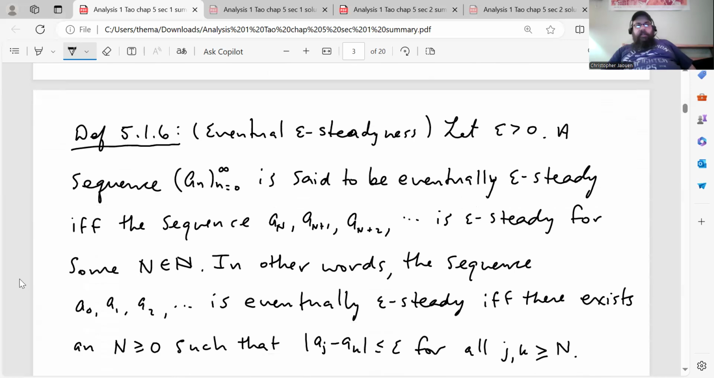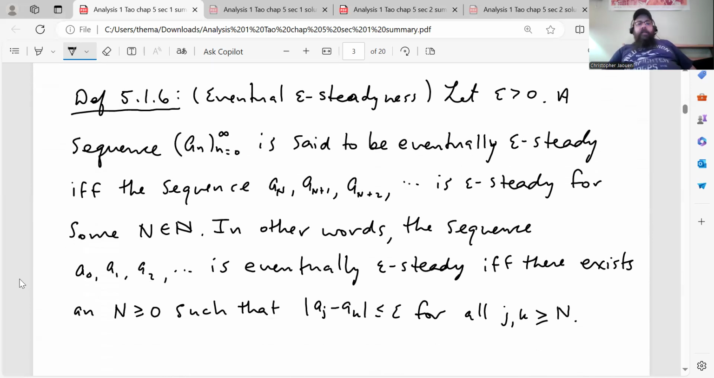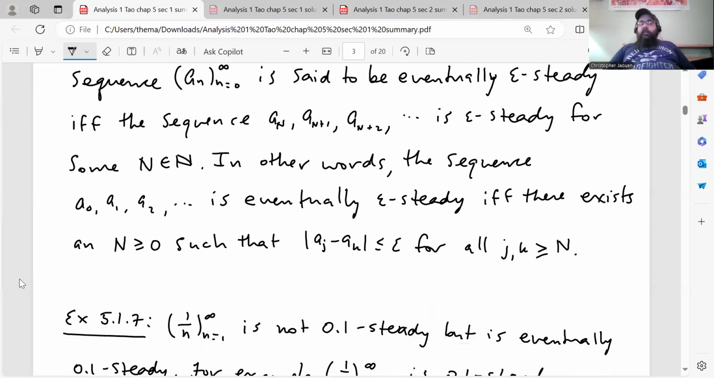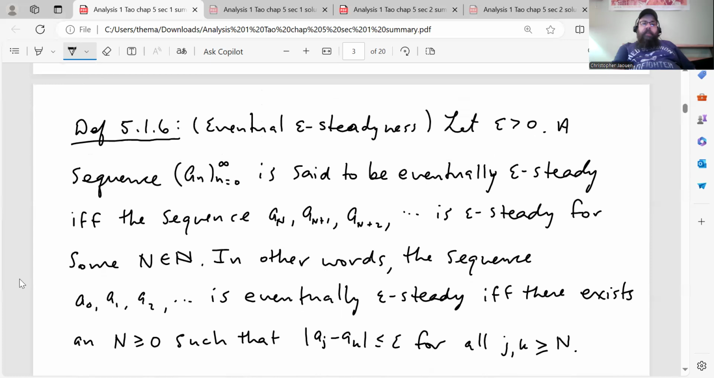So we need a new concept, which we define here in 5.1.6, which he calls eventual epsilon steadiness. Let epsilon be greater than 0. A sequence a_n, where n goes from 0 to infinity, is said to be eventually epsilon steady if and only if the sequence a_N, a_{N+1}, a_{N+2}, ... is epsilon steady for some natural number N. In other words, the sequence a_0, a_1, a_2, ... is eventually epsilon steady if and only if there exists an N greater than or equal to 0 such that the distance between a_j and a_k is less than or equal to epsilon for every j, k greater than or equal to N.